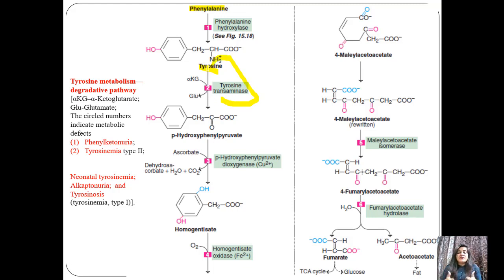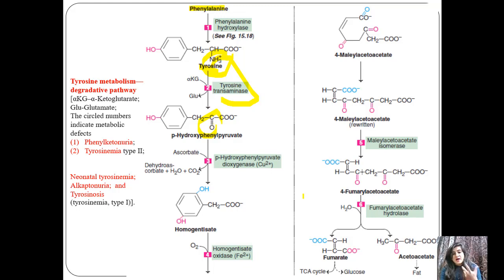As we saw in the earlier video, transamination means a conversion of an amino acid to a keto acid. The NH3 is converted into a carbonyl group, so we get para-hydroxyphenylpyruvate from tyrosine.